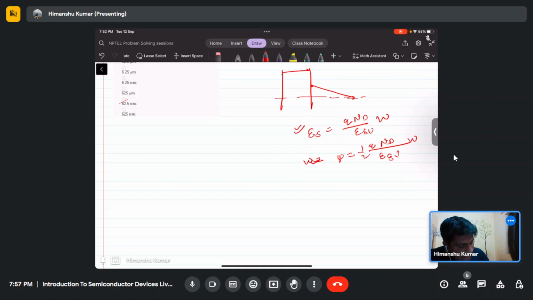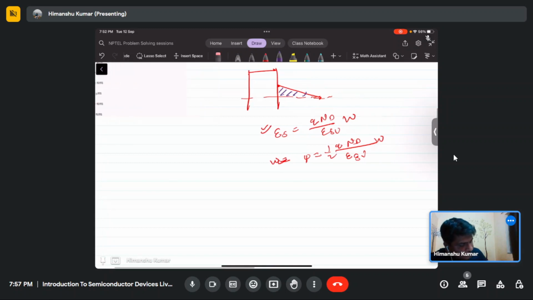So the area of this curve will be your surface potential. Then this psi s will be equal to this times w. So half of epsilon si max multiplied by w, that is the area under this. So it will be equal to half of q Nd w square by epsilon si.